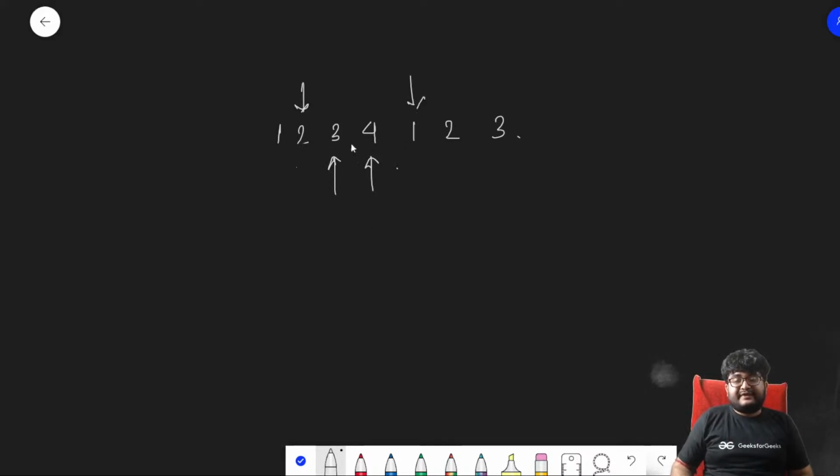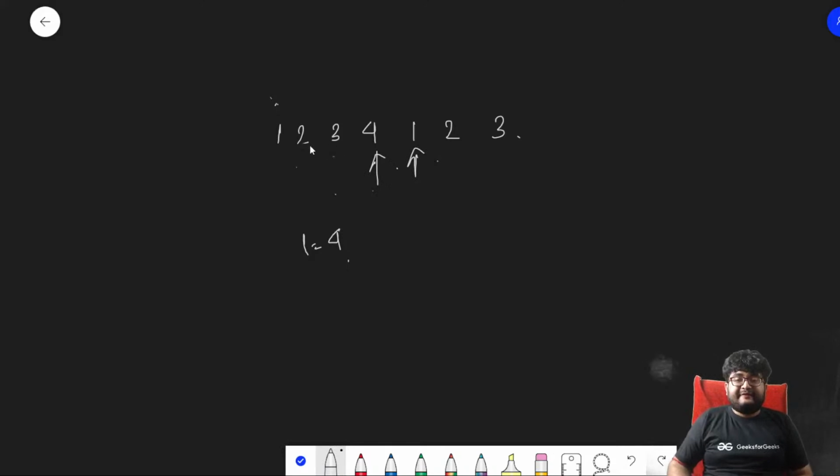Obviously 3 4 is a valid pair, but the sum is not valid. So 2 3 4 1, we see that the sum of left and right is the same, so we mark the length as 4. Then we can go more, so we'll go right one step, left one step, and see if the sum is same. So 1 2 3 4 1 2, they are not the same, so we'll skip to the next pair 4 1. Like this we can just do.